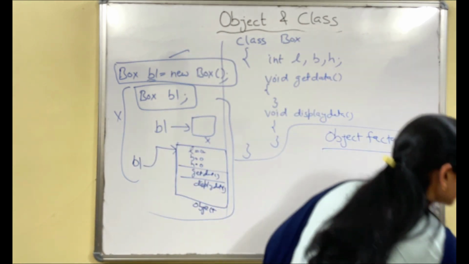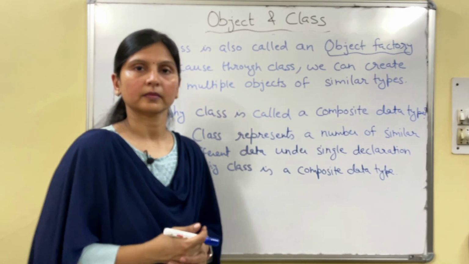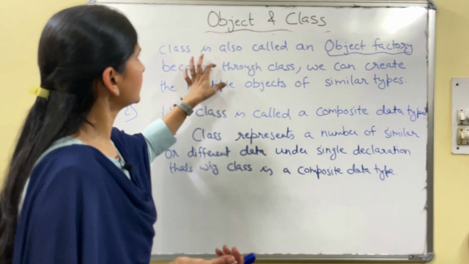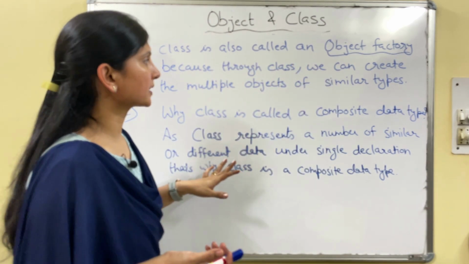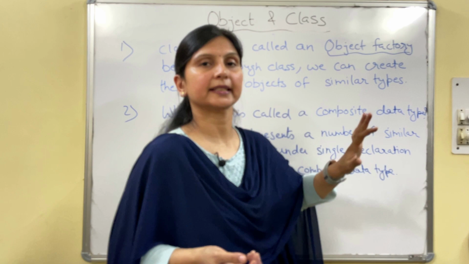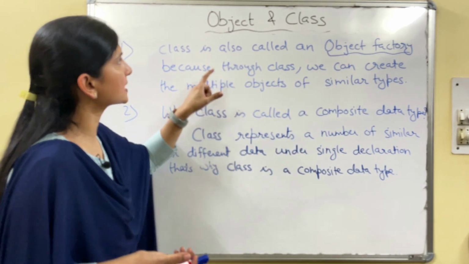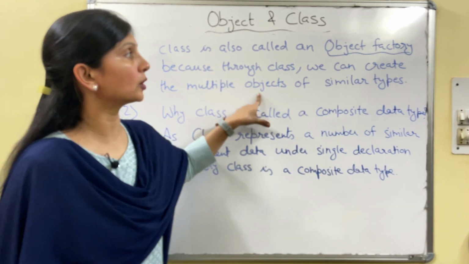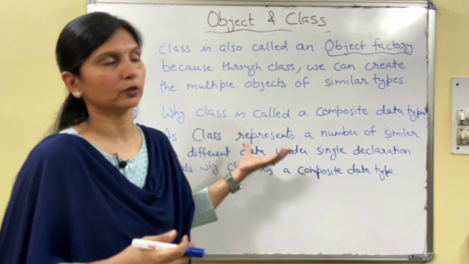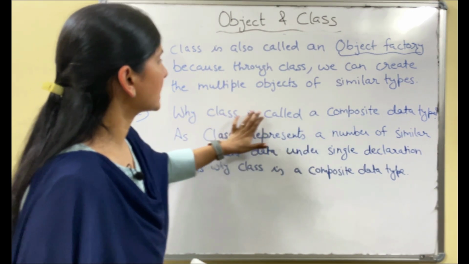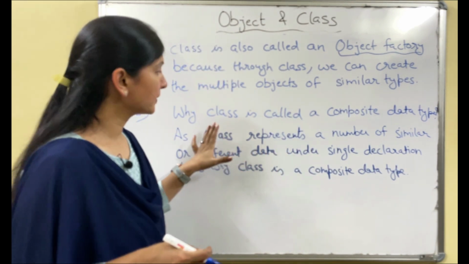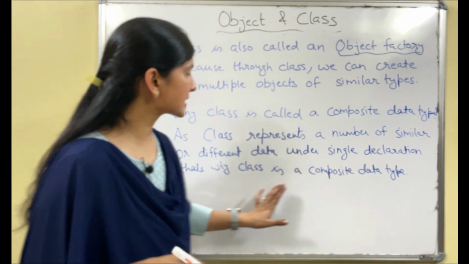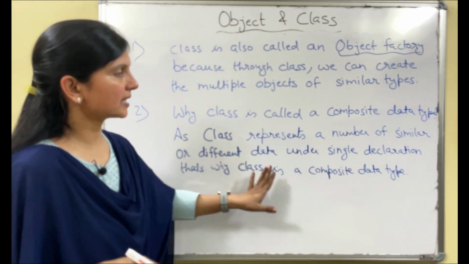I am rubbing the board, then I will give you the definition. In short questions, it is mostly asked why class is called object factory and why class is called a composite data type. So one by one we will see. First, class is also called an object factory because through class we can create multiple objects of similar types. This we have already discussed. Now we will see why class is called a composite data type. The answer will be: as class represents a number of similar or different data under a single declaration, that's why class is a composite data type.